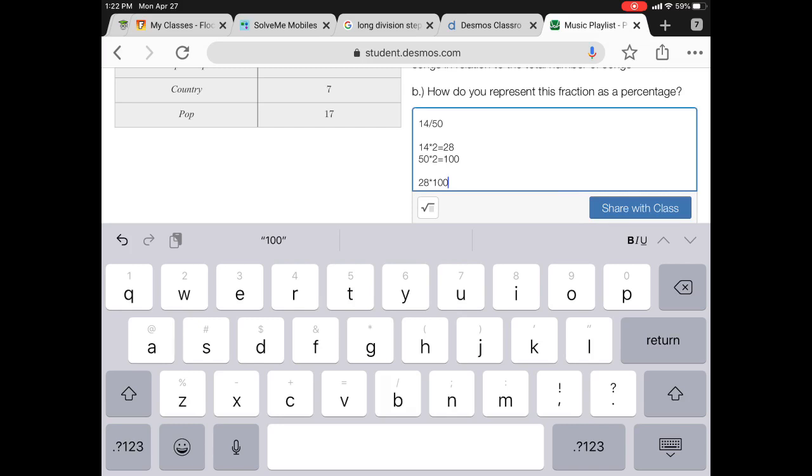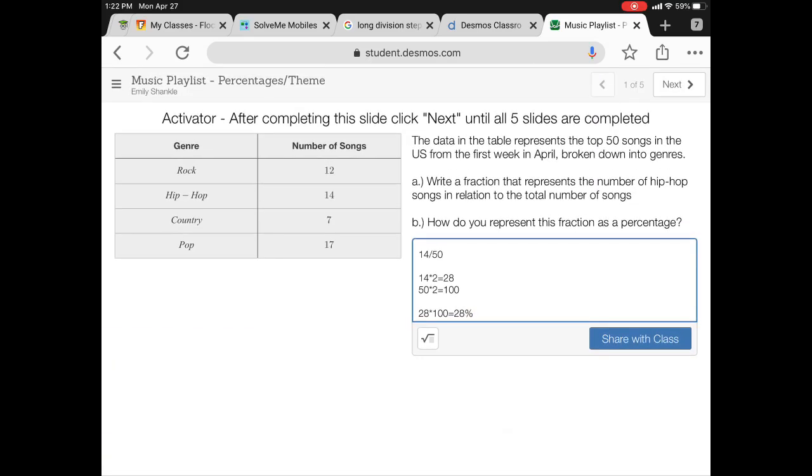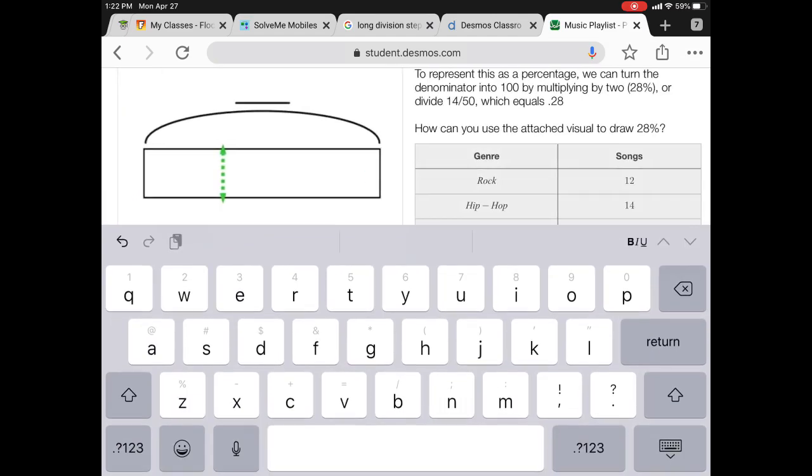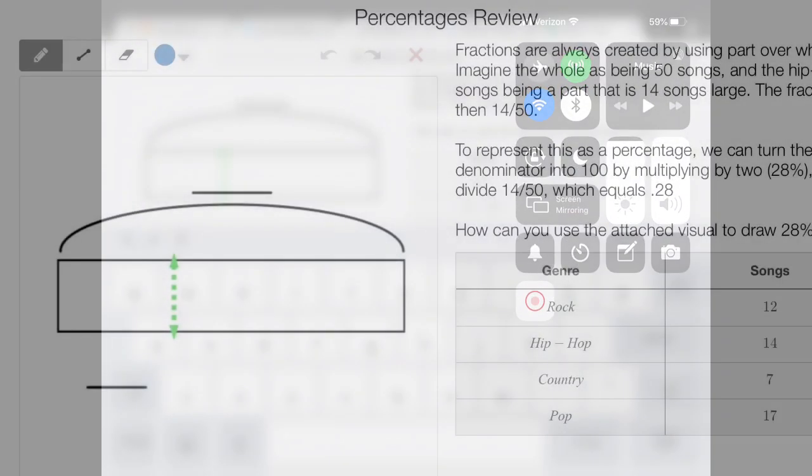which, an easy little trick here, if you're looking for percents and you're dividing by 100, you can just take that first number, the 28, and make it a percent. So the answer here is 28%. 28% of the songs are hip-hop.